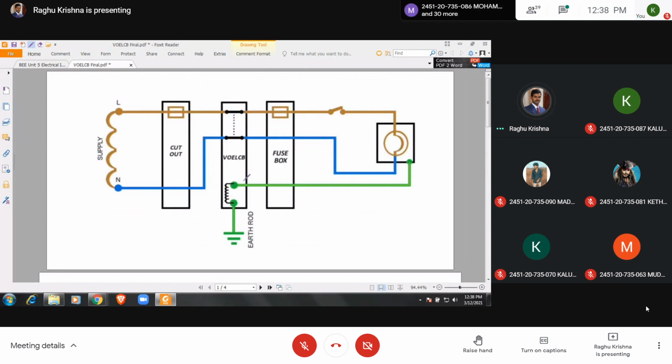You can also call it VELCB or VOELCB, voltage operated earth leakage circuit breaker.